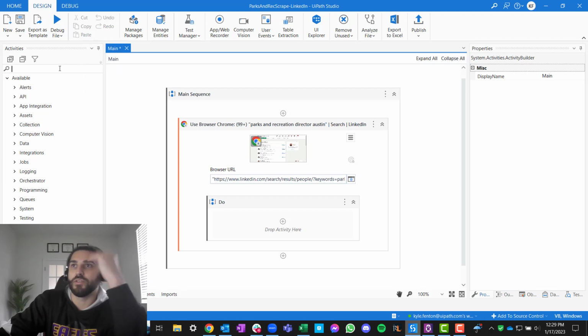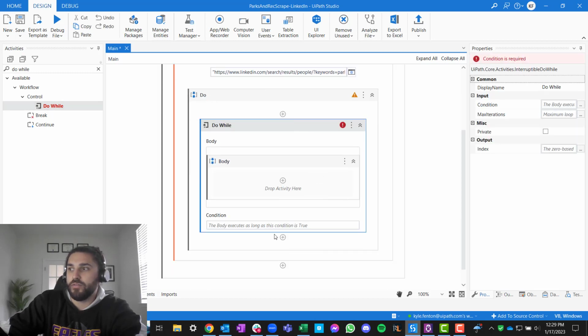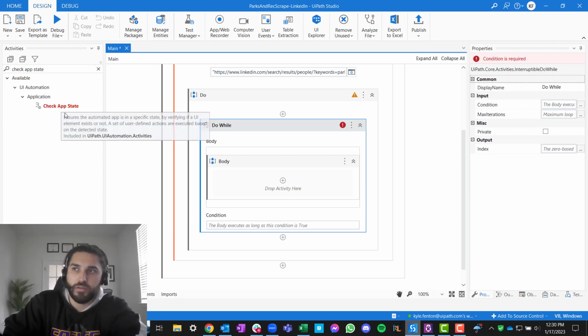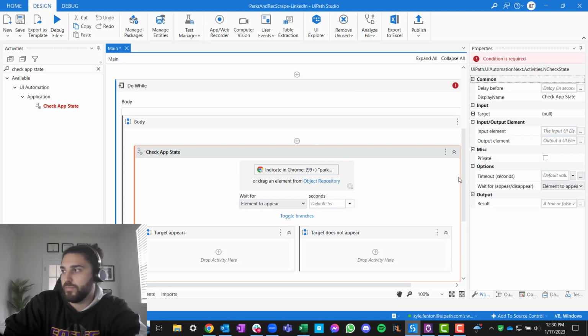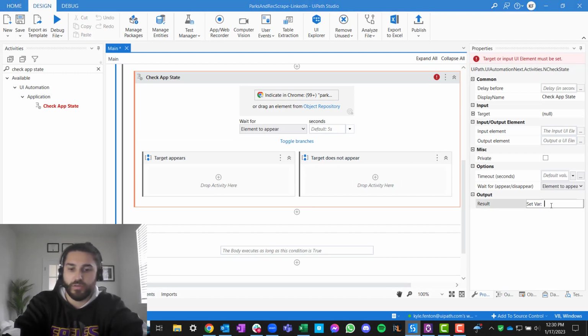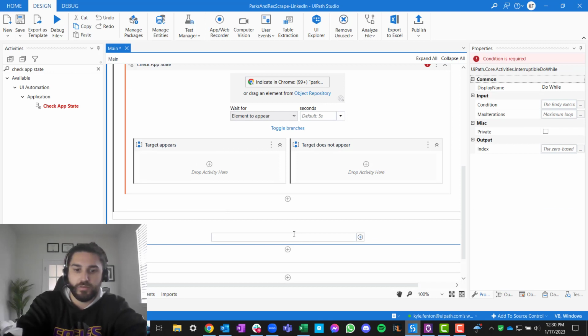But what we really need to do is perform a do while, right? So do while, and then we're going to have a Boolean variable, right? So is it check app state? Does it give you a variable on the outside? I don't even know. Does it give you that? Result. It does give you a true or false. Awesome. Cool. So while, and I'm going to create a true false here. So while, I'm going to call it Boolean next button exists, right? As long as Boolean,